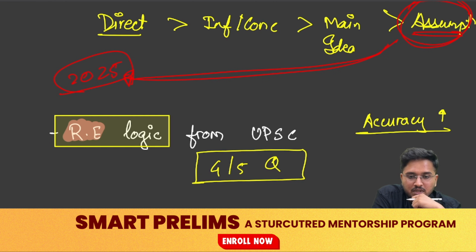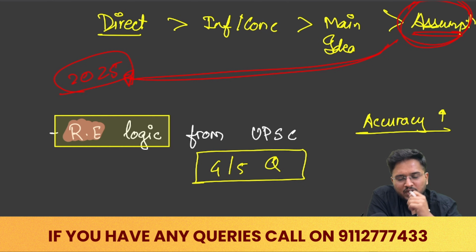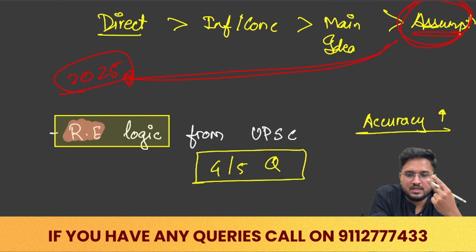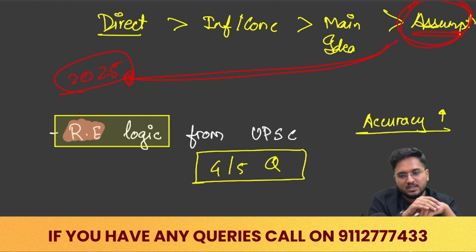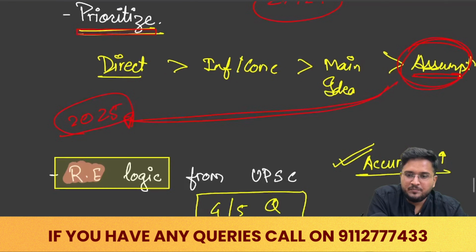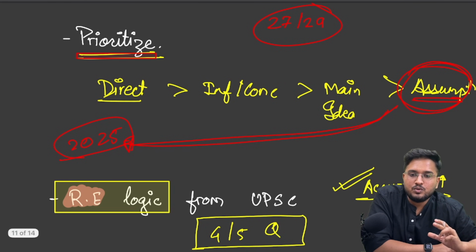This is again a mistake done by a lot of people. What we do normally is just solve and check from the UPSC answer key and not reverse engineer it. Solving the PYQs is one step; analyzing and studying the patterns in it is the second step, and this is a very important step a lot of people miss out on. So reverse engineer the logic from the UPSC answer key so that your thinking is aligned with the UPSC examiner's thinking, you get a good number of questions correct, and your accuracy automatically increases. These are a few suggestions from my end when it comes to reading comprehension.